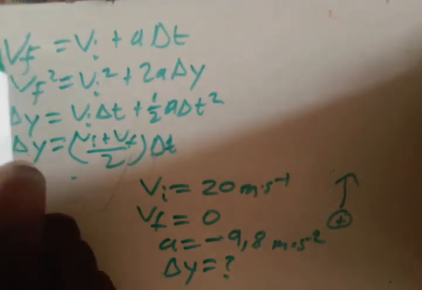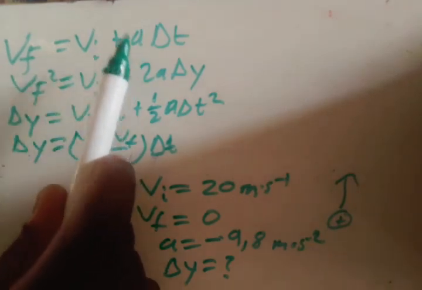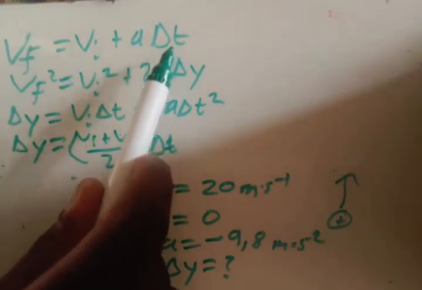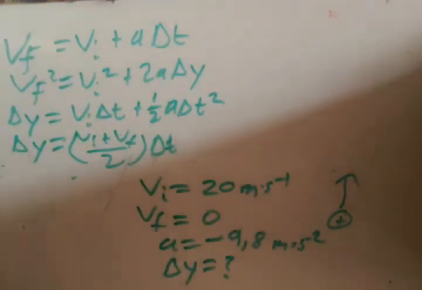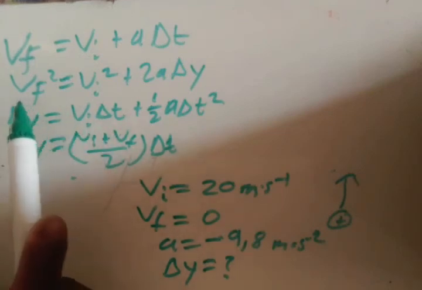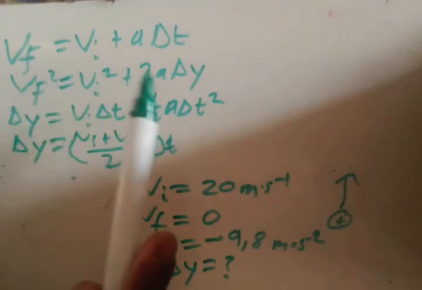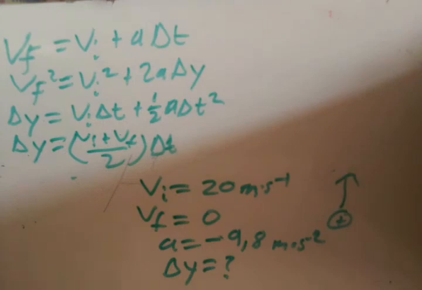This one has VF, VI, A, and delta T. Well, we're not given time here, so we can't use it. This one has VF, VI, A, and delta Y. Well, it's equation number 2 again, right? So of course we'll use this one.